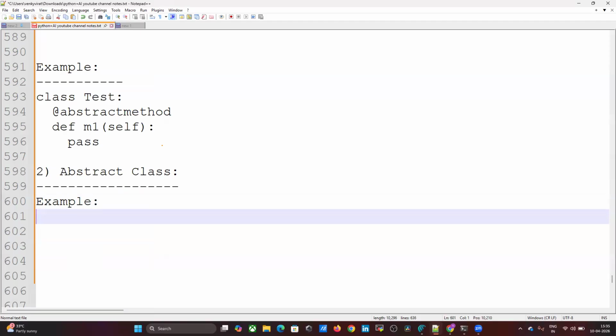When we are using abstract classes, partial implementation. If you know the requirement, but not fully, for such types of partial requirements we can use an abstract class.